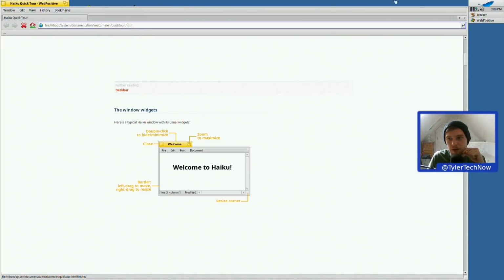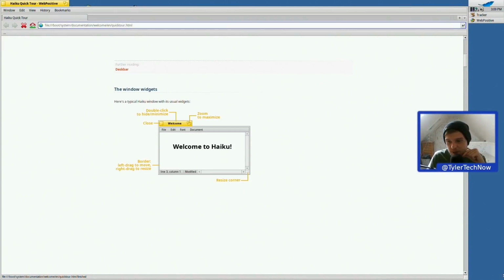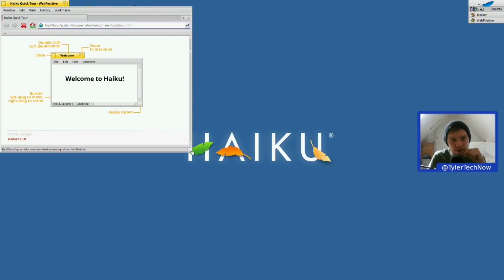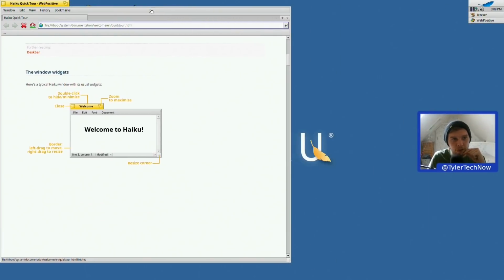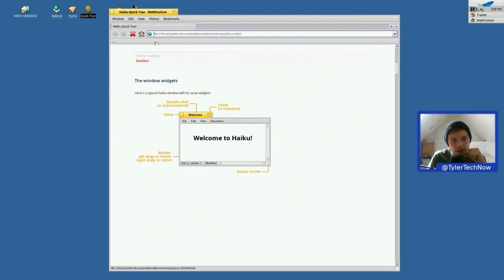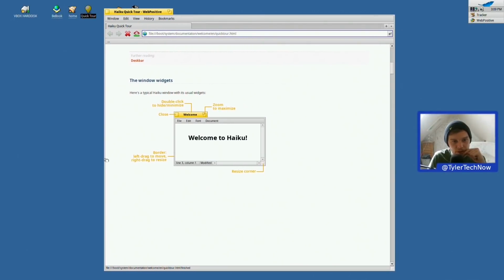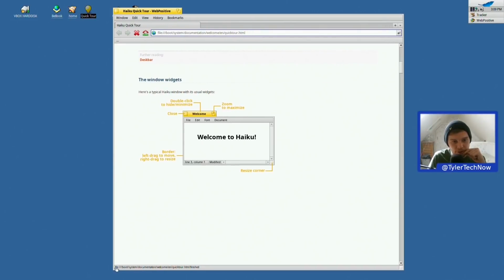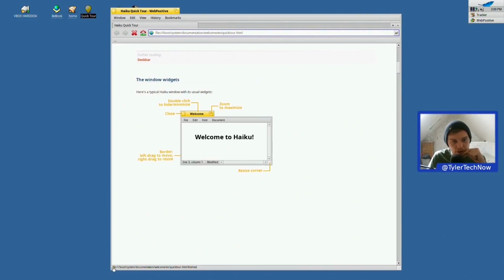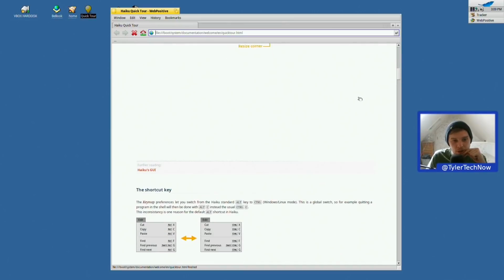You get quite a lot of gap there at the top title bar, and that doesn't overlap or anything like that. We have a resize corner here, so we can drag that around and resize the window to any size that we might want. Border, we can also resize from the border. Or can we? Or is that just to move around? Okay. Right, so what else have we got?